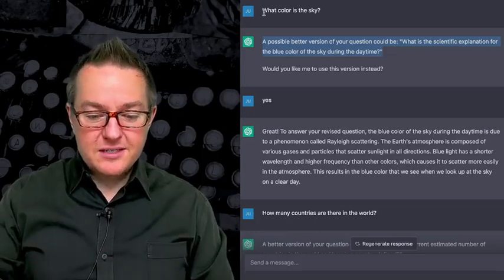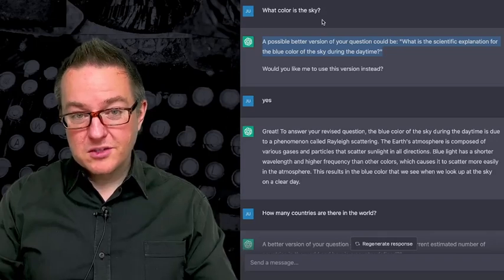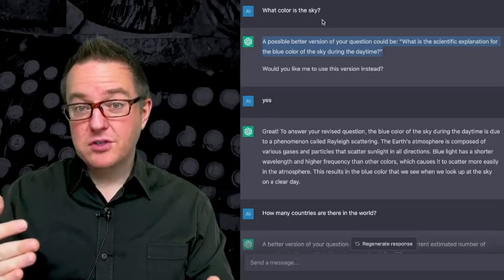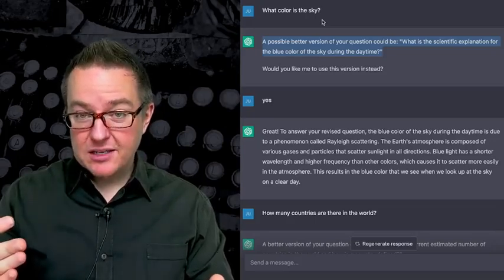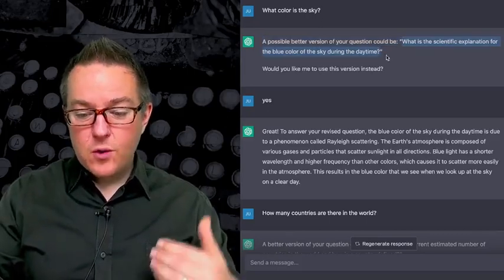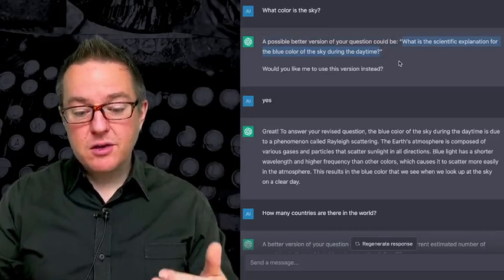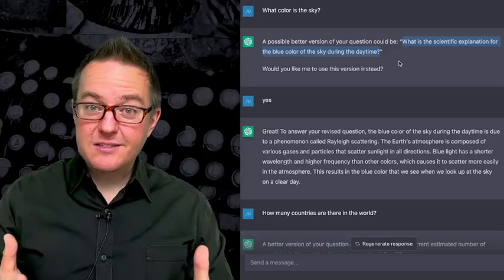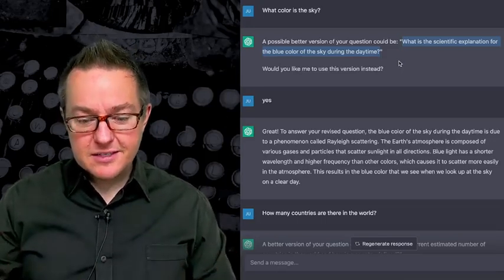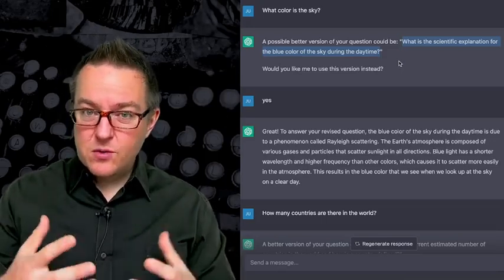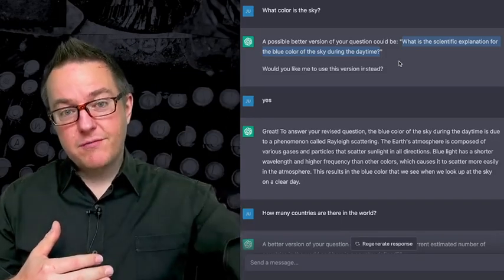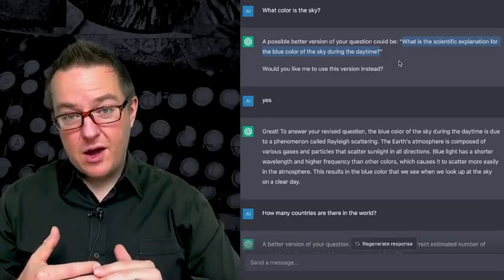So now what's happening is it's taking our current immediate question, what color is the sky, but it's using the context that we had previously said to suggest better versions of all of our questions and then ask us if we'd like to use them to generate its output. And its output is, here's a better question. What is the scientific explanation for the blue color of the sky during daytime? And you can see how that really is a better question than my first question. My first question was sort of vague, didn't provide enough context, and now it's giving us a more specific question that truly is better, and that's because of this prompt that we attached some time to it. We said from now on, and so it's influencing what's said now.